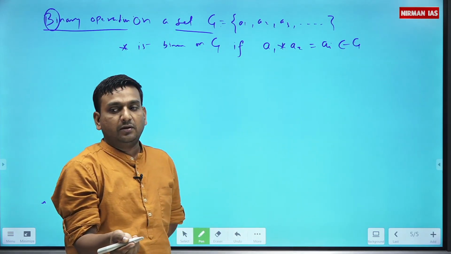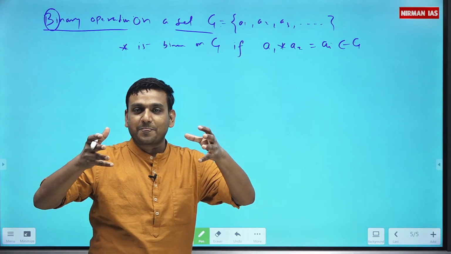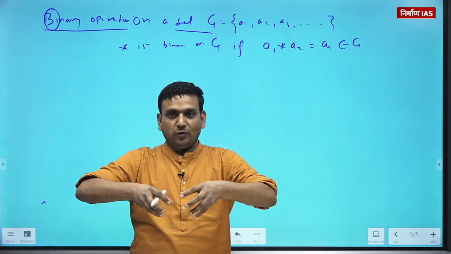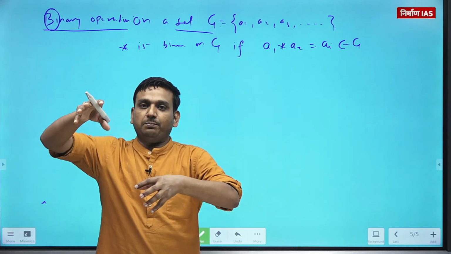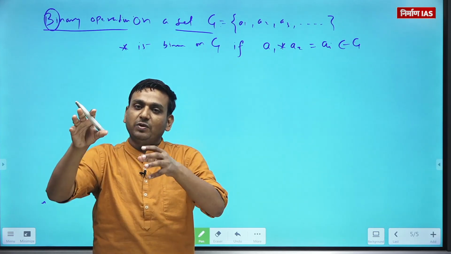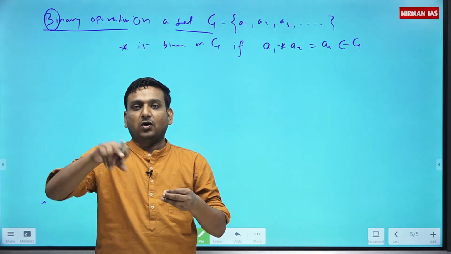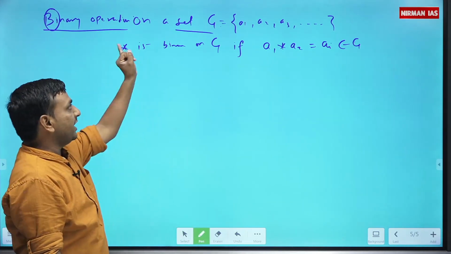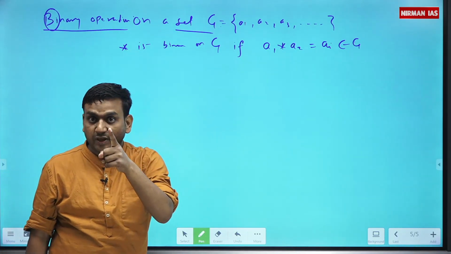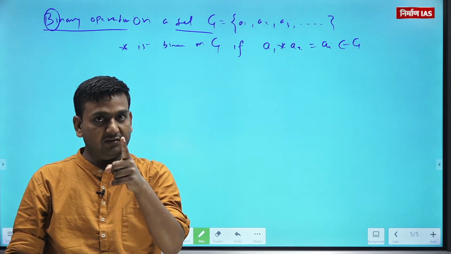You getting my point? This is something like a chemistry lab. One compound, another compound, you mix those two compounds and you get a third compound. If that third compound is of the same family, we will say this mixing is a binary operation on this family. So star is a binary operation on the set G. Also, one more thing: every word matters here. Half knowledge is always dangerous in this subject.